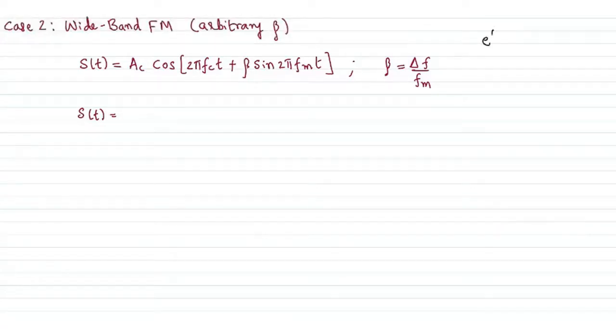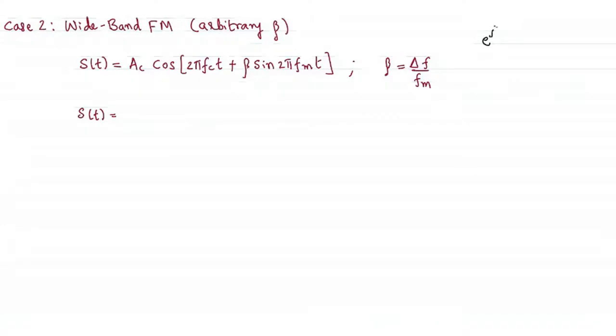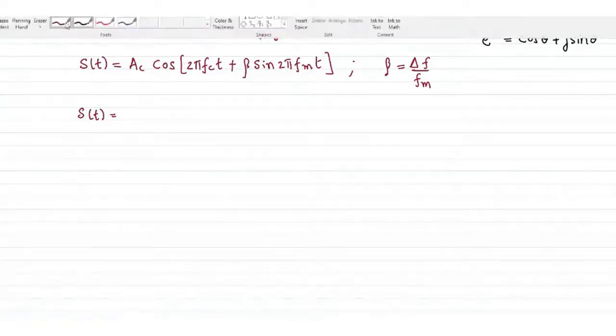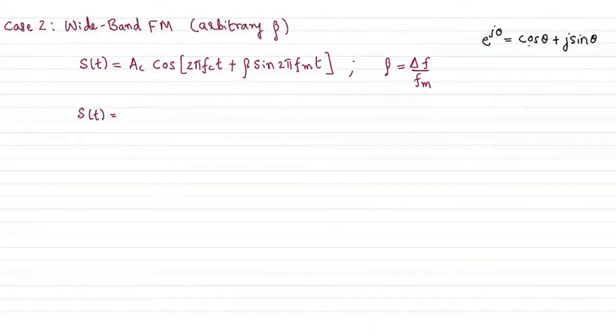We know that e power j theta, using Euler's identity, is cos theta plus j sine theta, with cos theta being the real part of it. So this complete angle theta, which is inside the parenthesis, can be taken as the real part of e power j theta, because it's very crisp and easy to understand.